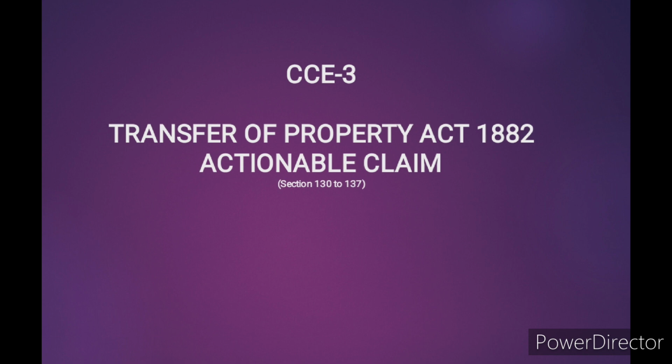Okay. Today I talk about the Transfer of Property Act, 1882, under actionable claim. Basically, under the Transfer of Property Act, sections 1 to 137 are there. Actionable claim is the last chapter. Okay, we are dealing with actionable claim. Sections 130 to 137 deal with actionable claim.